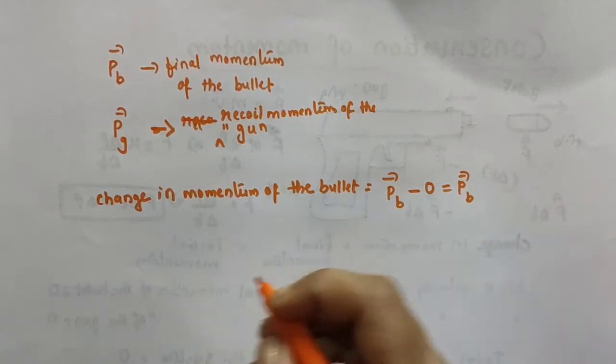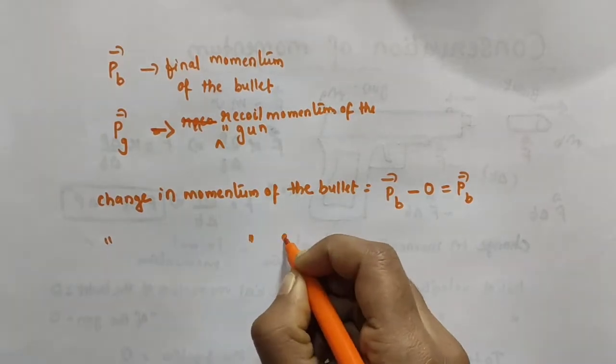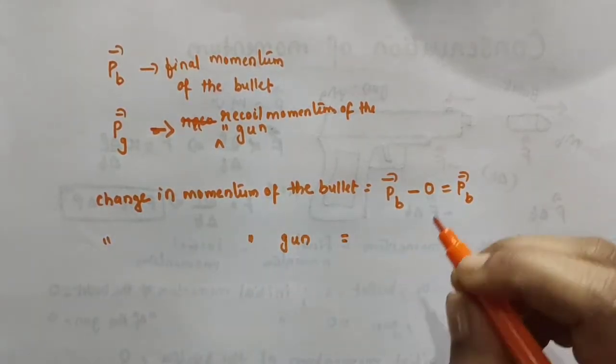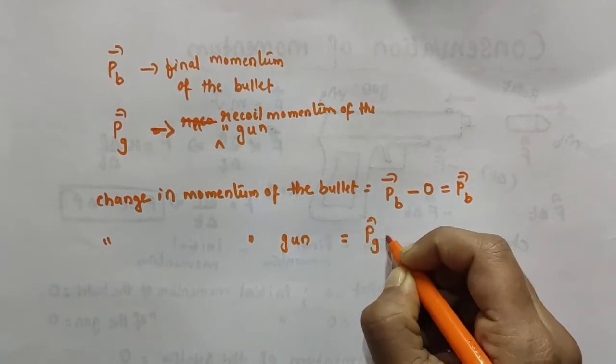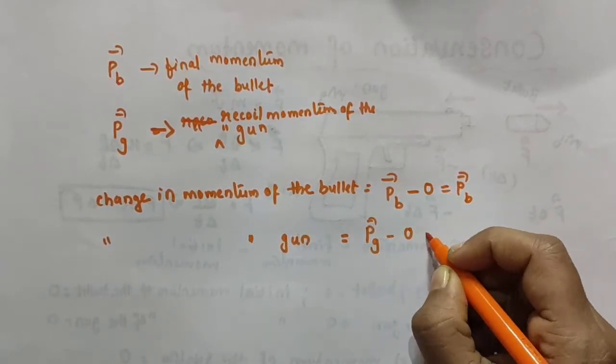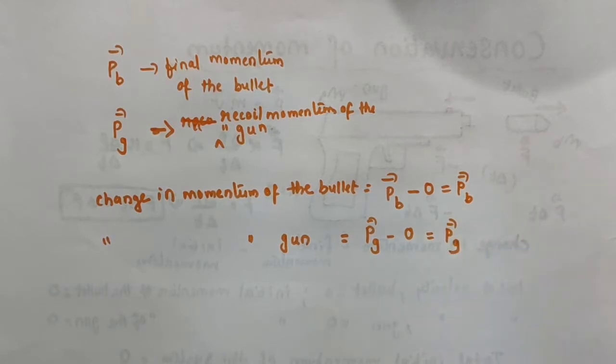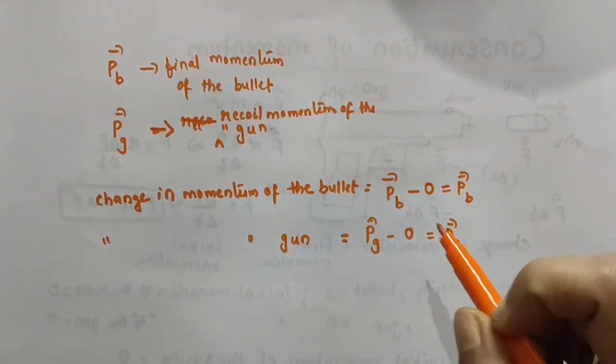Now what about the change in momentum of the gun? Change in momentum of the gun is equal to final momentum, that is the recoil momentum of the gun, vector PG, minus initial momentum of the gun, 0, which is equal to vector PG. So vector PG is the change in momentum of the gun.